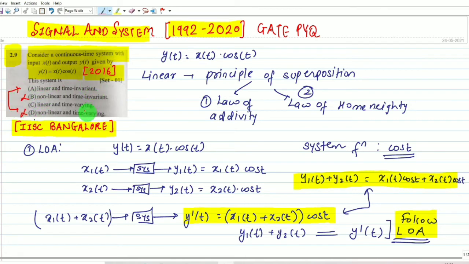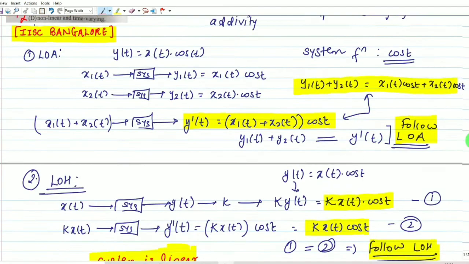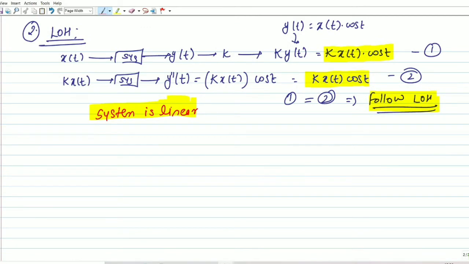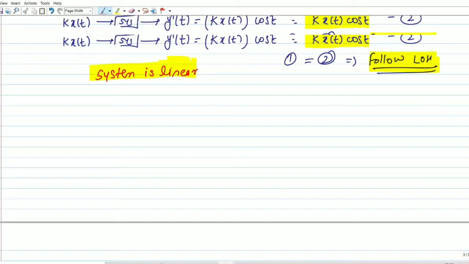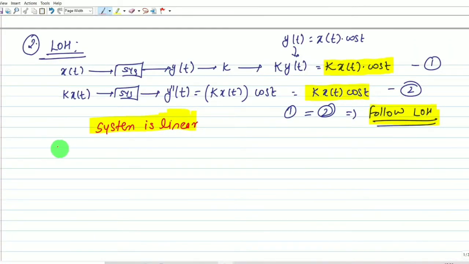Now we have to comment about time invariant and time variant. If you have not watched my previous video on time invariant and time variant systems, please watch it because it will help you solve this question. Now we are moving to the next part.